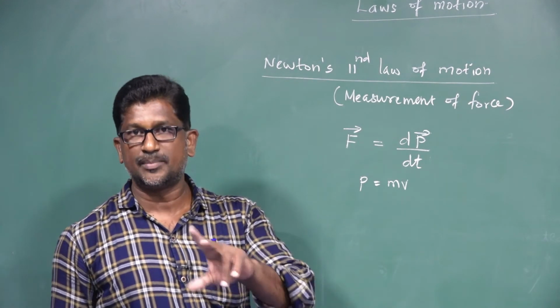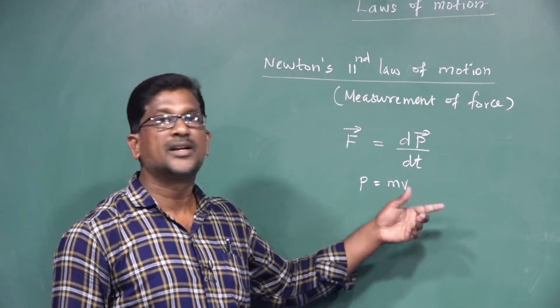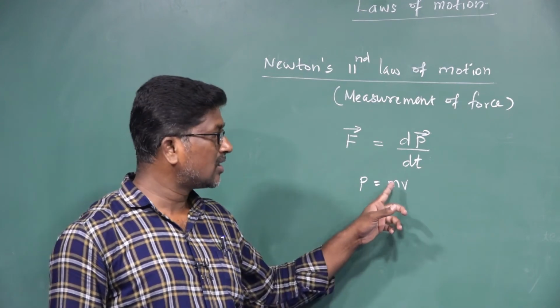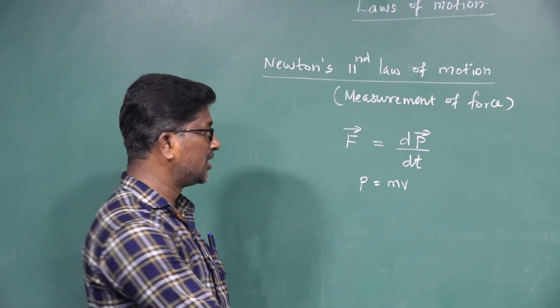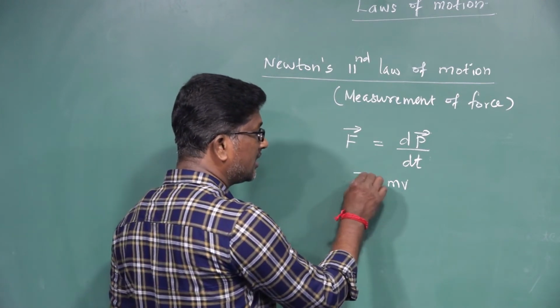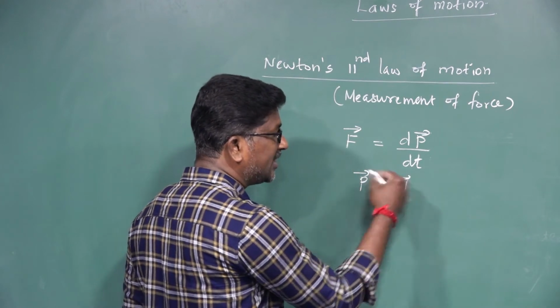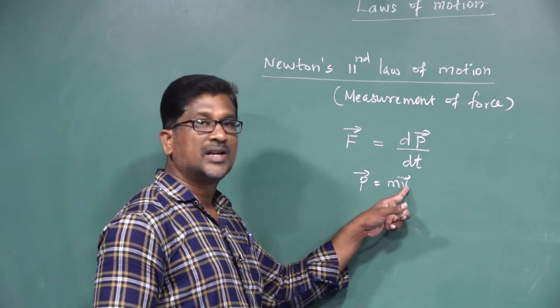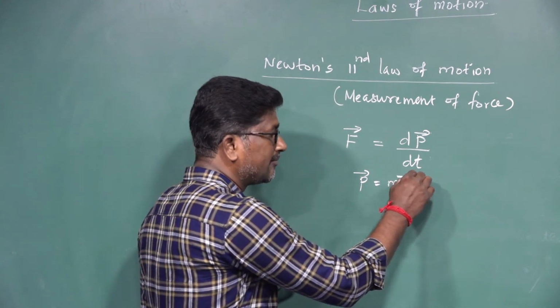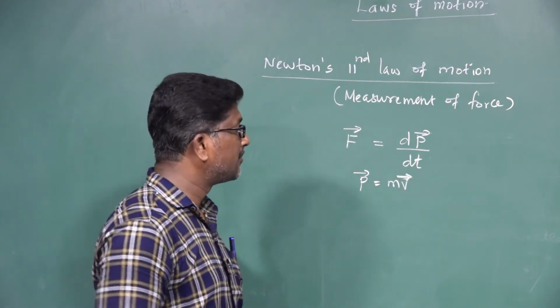That quantity depends on two factors. One is mass and another one is velocity. The product of mass and velocity gives the magnitude of momentum. So momentum is given by P vector is equal to m into v vector. Here mass is a scalar quantity, whereas momentum and velocity are vector quantities. So this is the vector form of momentum, right?